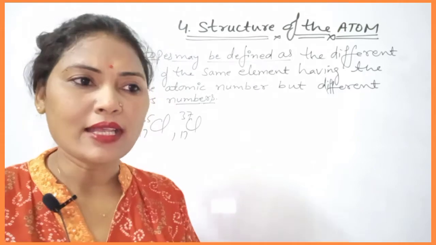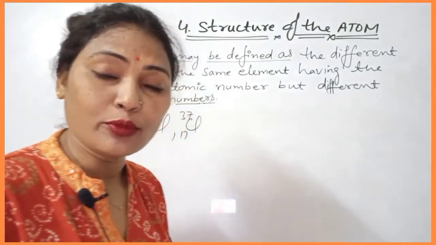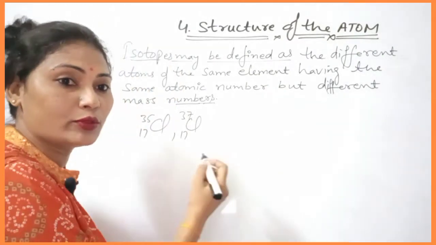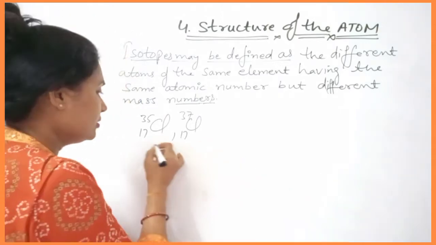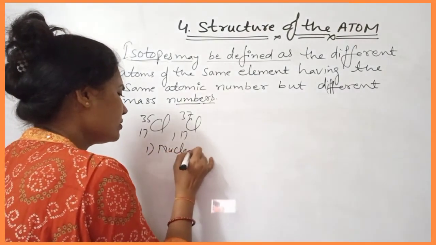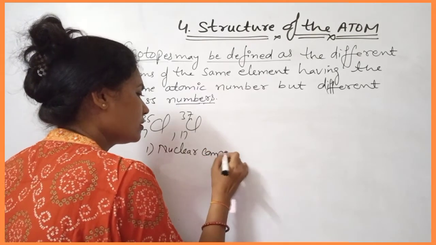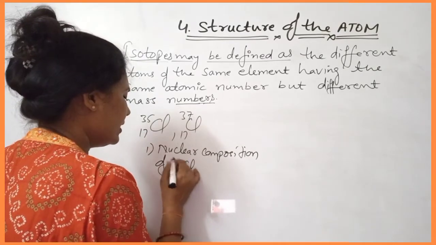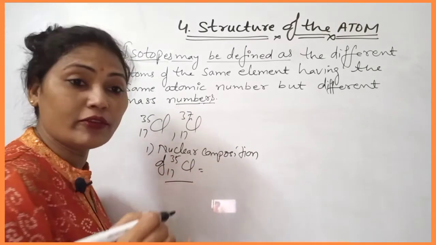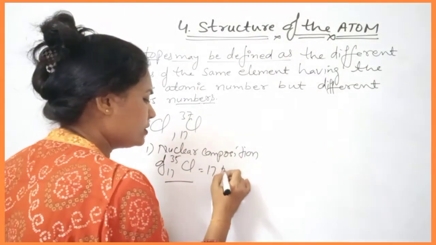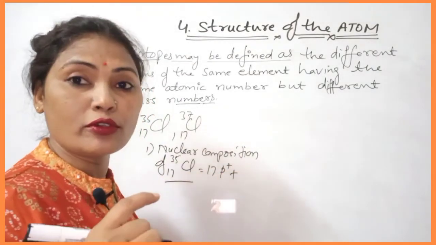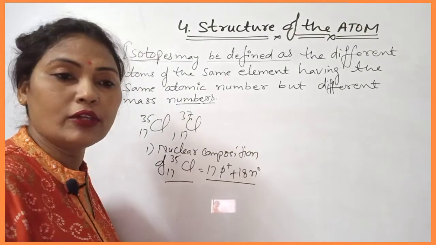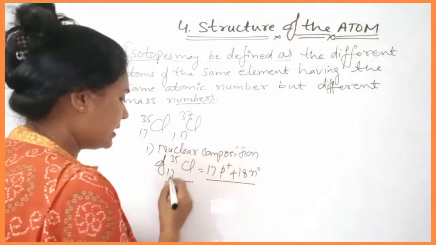So if somebody asks what is the nuclear composition of chlorine-35, how can you write it? You will write the nuclear composition of chlorine-35 as 17 protons and the number of neutrons is 18. So this is the nuclear composition of chlorine-35.